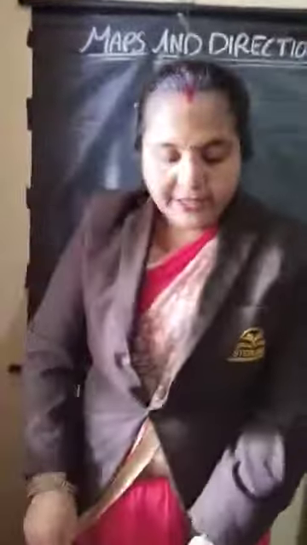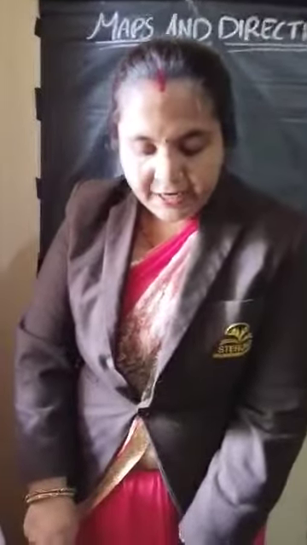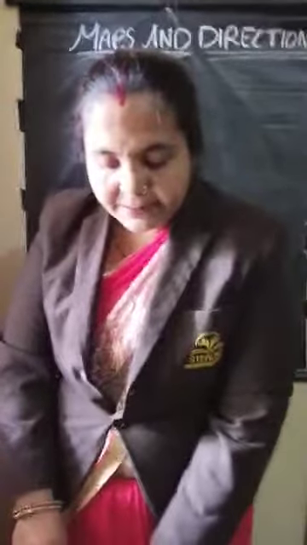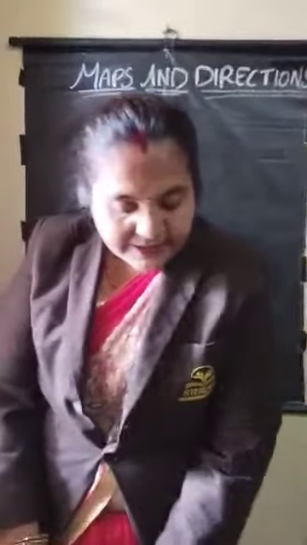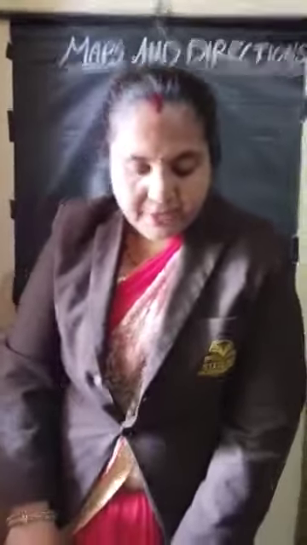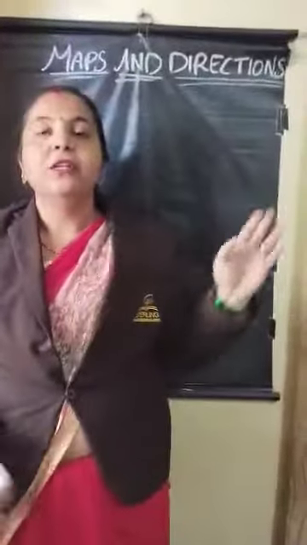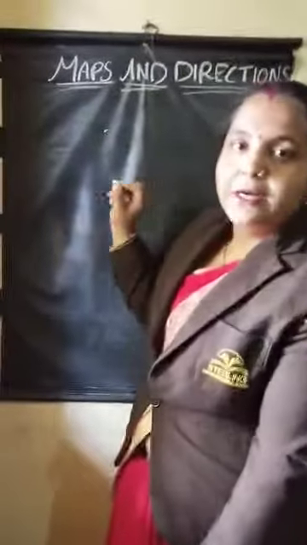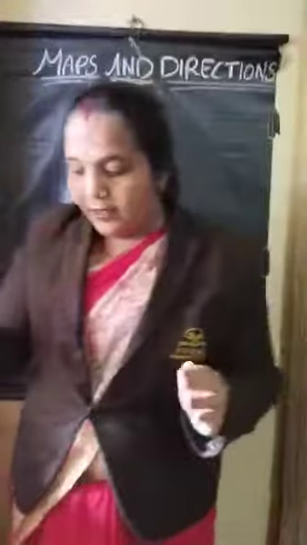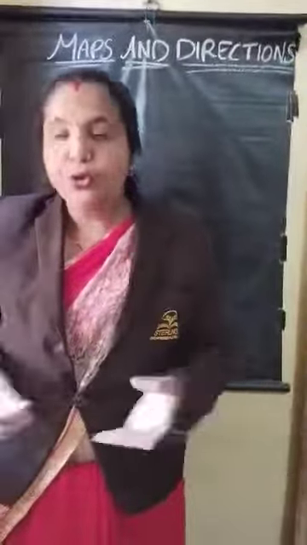Now what they have given here: scale on a map represents the relationship between the distance on the map and the ground. That same thing I told you, we will show the distance on the ground on the map, if you want to show somewhere in a simple way.